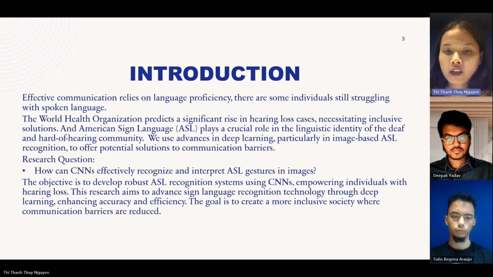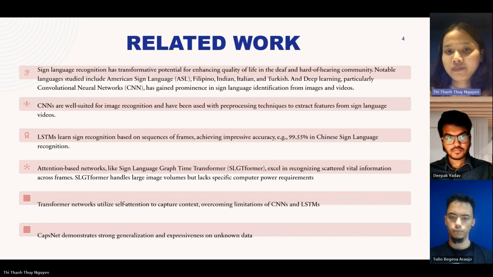to communication barriers. So our research question is: how can CNN effectively recognize and interpret ASL registers in images? The objective of the project is to develop a model using CNN to empower individuals with hearing loss. The research aims to advance sign language recognition technology through deep learning, enhancing accuracy and efficiency. The goal is to create a more inclusive society where communication barriers are reduced.